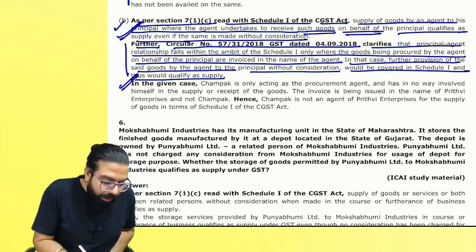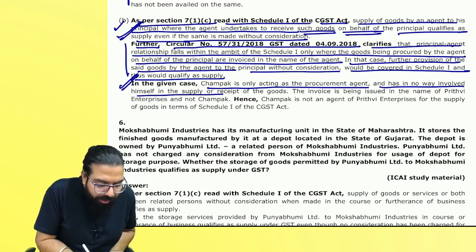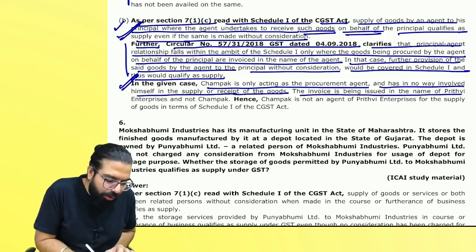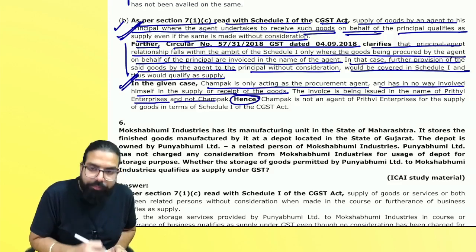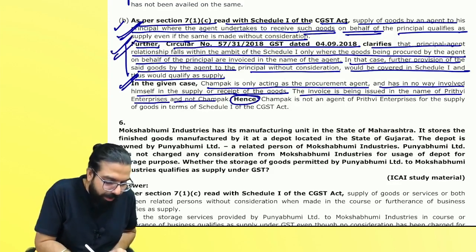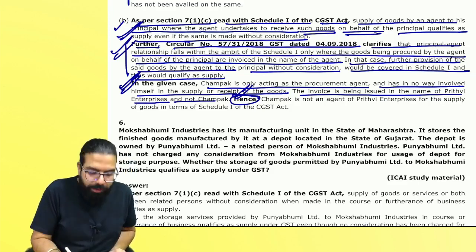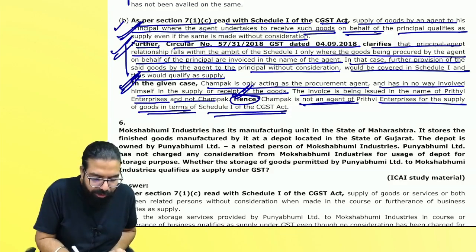Champak is acting as a procurement agent and he is in no way involved himself in receiving or supplying of goods. The invoice is being issued directly in the name of Prithvi and not Champak. Hence, first they wrote the law, then they applied it in the given situation. Now they are writing the conclusion. Champak is not an agent for supply of goods in terms of Schedule 1.